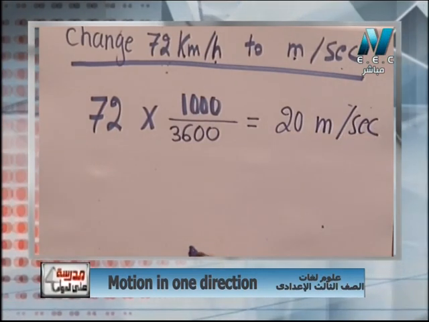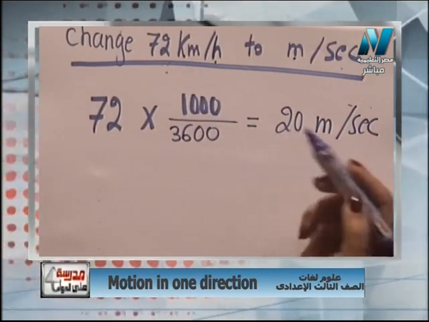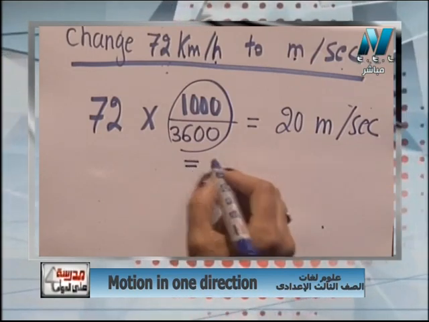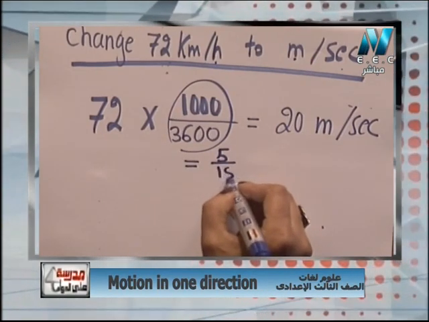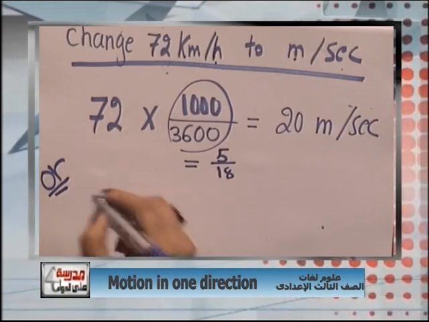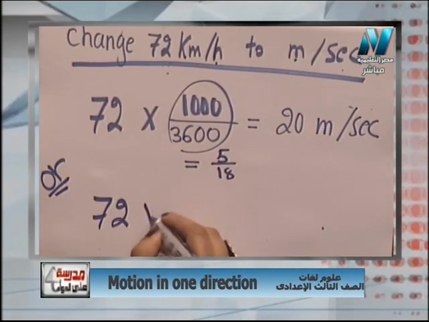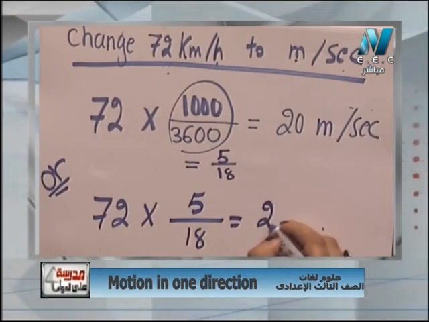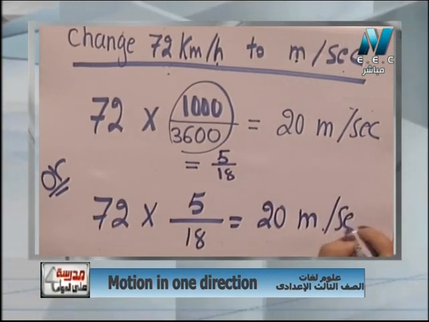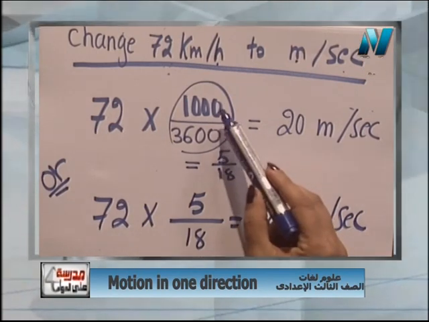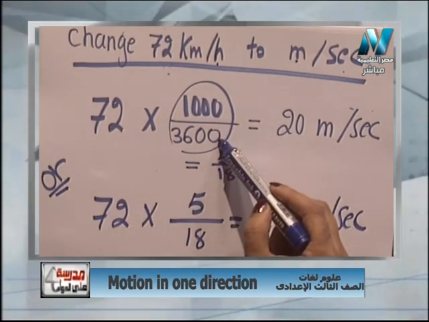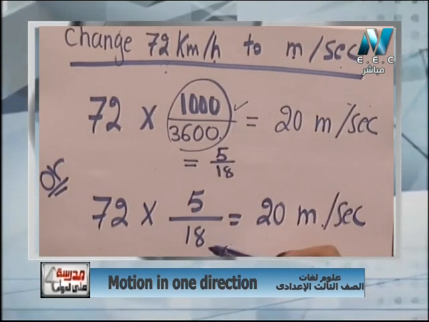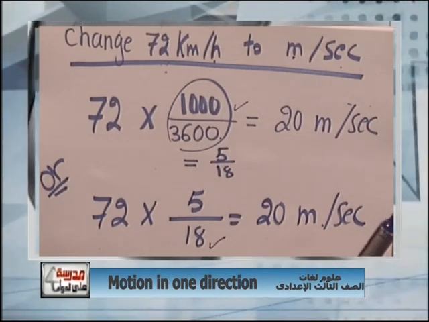Some students say this is a large number. Okay, simplify it. So this number equals 5/18. So 72 times 5/18 equals also 20 meter per second. So you can use the conversion by 1000 over 3600 or 5/18, the simplified one, and this one is okay. It's up to you.